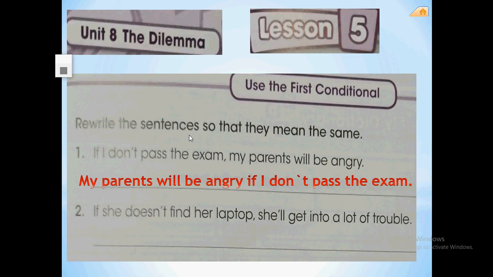If she doesn't find her laptop, she'll get into a lot of trouble. Can you rewrite the sentence to give the same meaning? Okay, guys, that's fine. Here is the answer. She'll get into a lot of trouble if she doesn't find her laptop. That's fine, guys. Up to now, you can write the two answers.